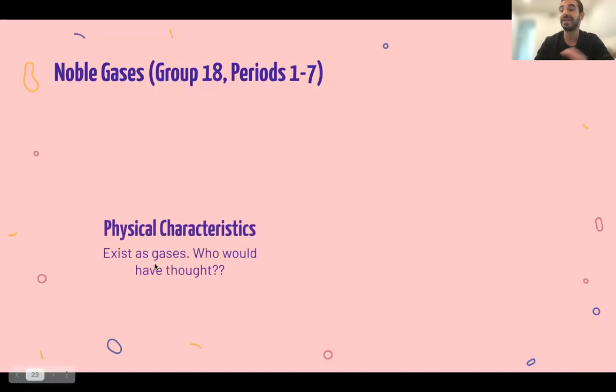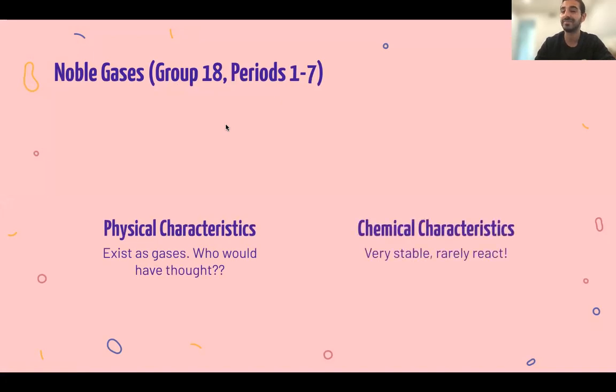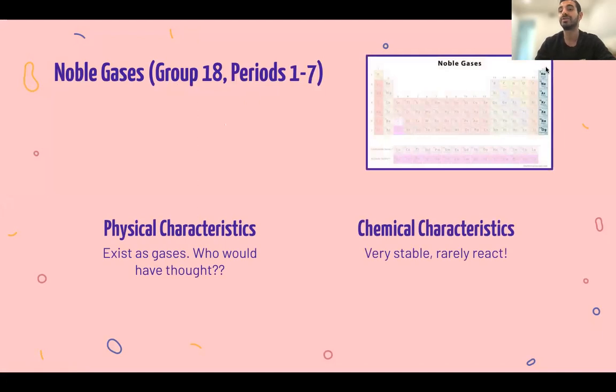And they exist as gases. Who would have thought the noble gases are in the gas phase most of the time? They're very stable and they rarely react. This is all you need to know. And it goes from helium all the way to our 118th element. Noble gases. If I could be anything, I'd be a noble gas.